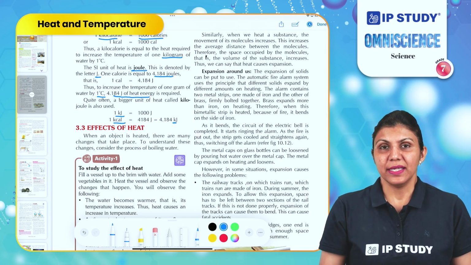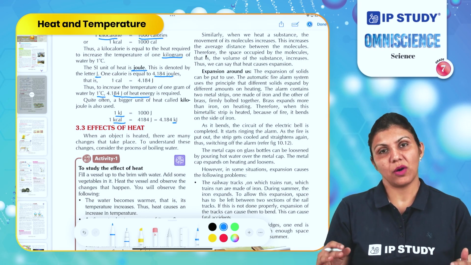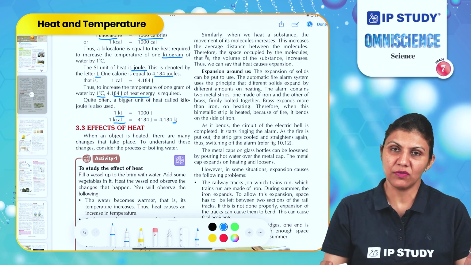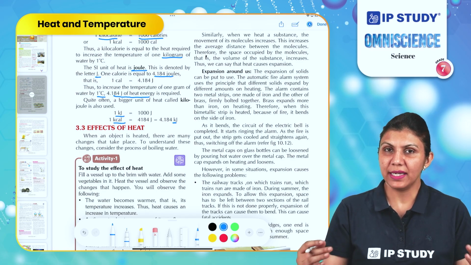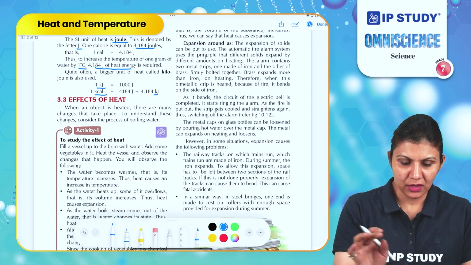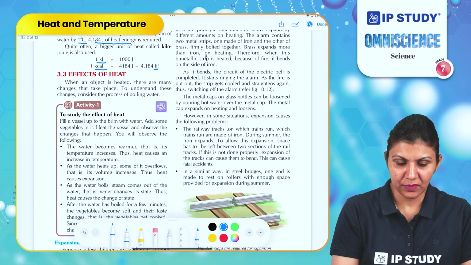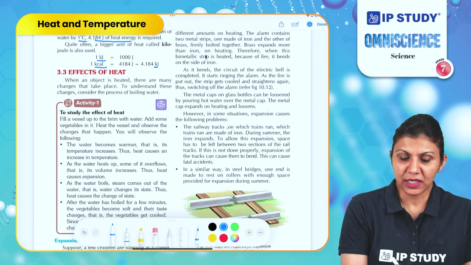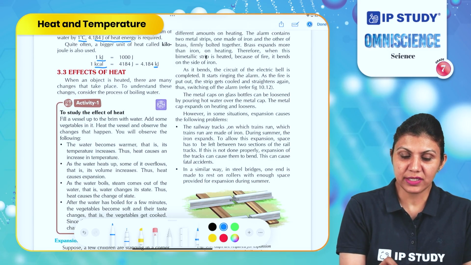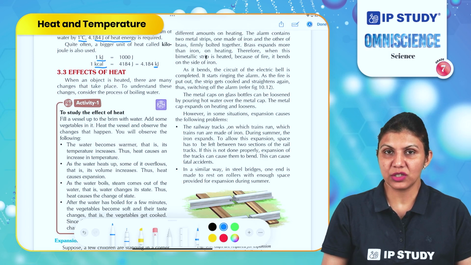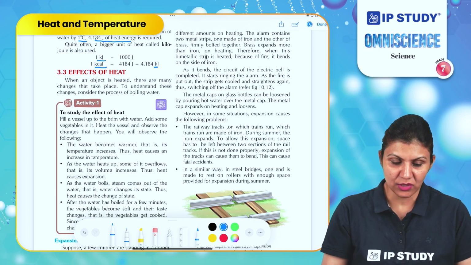Whenever heat is produced, it causes some impact on materials. We can see the effects of increase or decrease of heat in the surroundings. So, we will study the effects of heat here. What are these effects and how will we understand them? When an object is heated, many changes take place. These can be expansion, an increase in temperature, or a change of state.